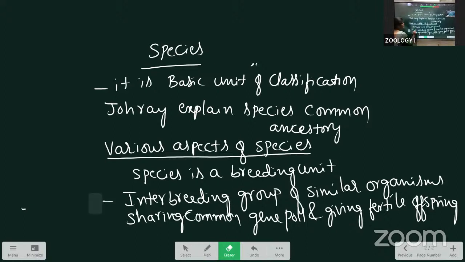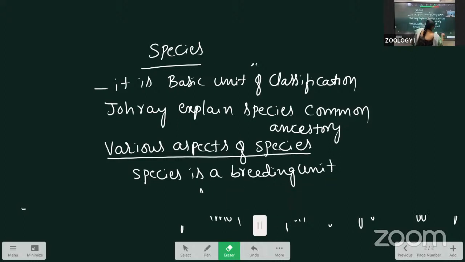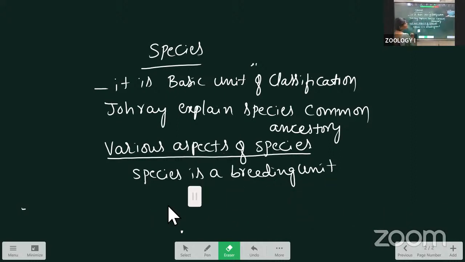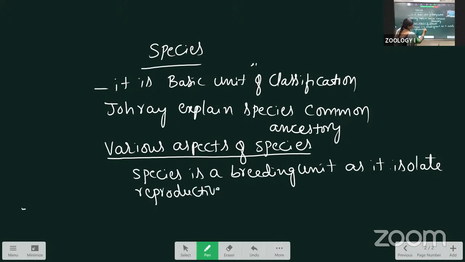After that, we are going to discuss the various aspects of the species. Species is a breeding unit, as it is reproductively isolated from other organisms.